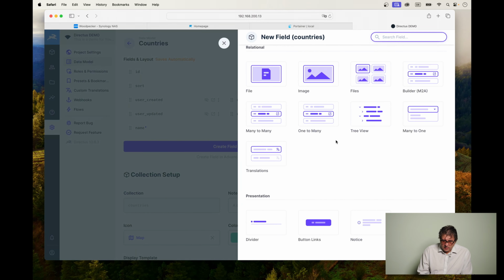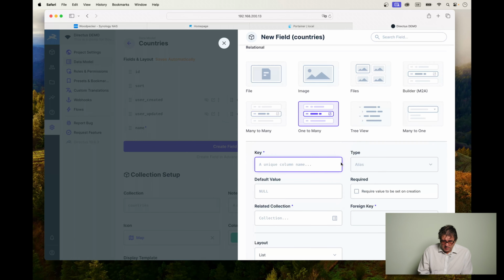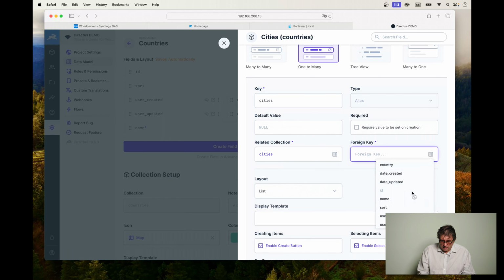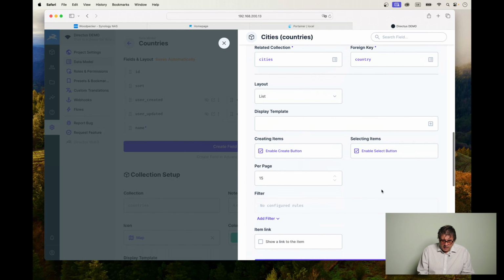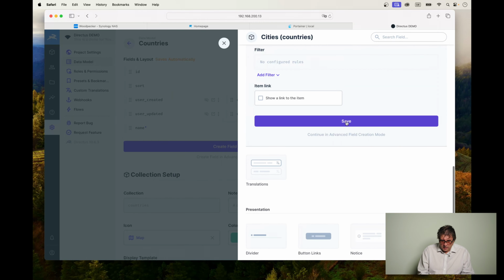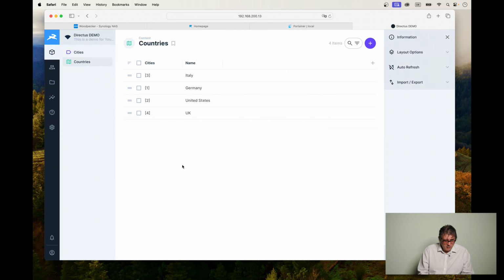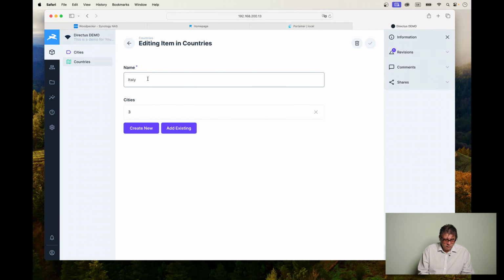Now, this is the other way around. We have one to many. So basically we have one country, many cities. And the collection is cities. The foreign key will be country, because both are related via the country key. And let's just save the story here. Have a look over here. And we have a list of 3.